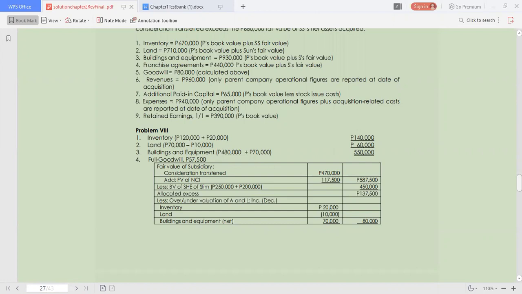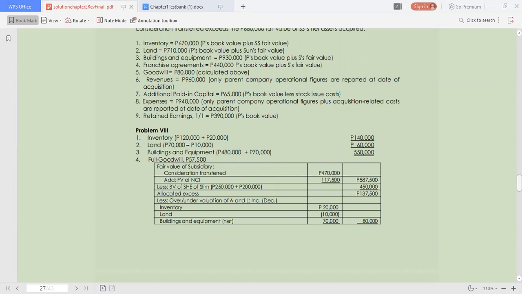So we have now to compute for the full goodwill if the consideration transferred by the parent is 470,000 and the fair value of the non-controlling interest is given at 117,500.